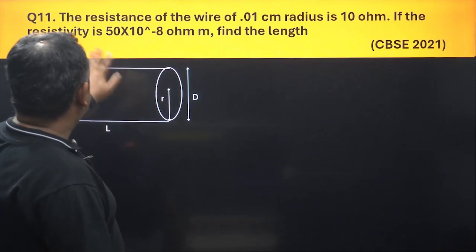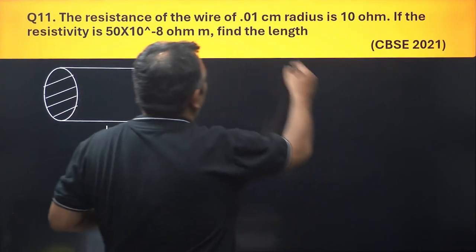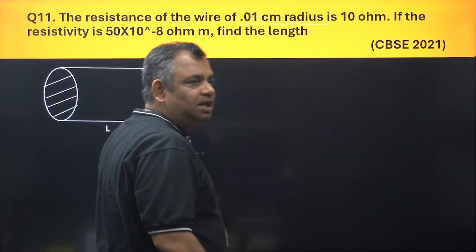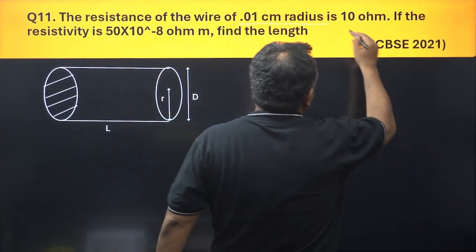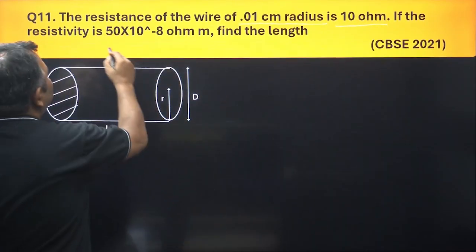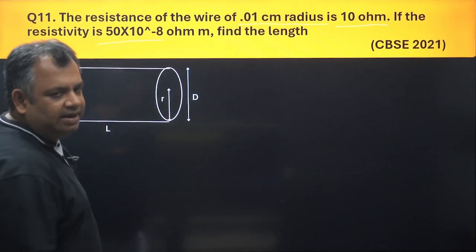Now this question says the resistance of a wire of 0.01 centimeter radius is 10 ohms. If the resistivity is 50 into 10 to the power minus 8 ohm meter, find the length.